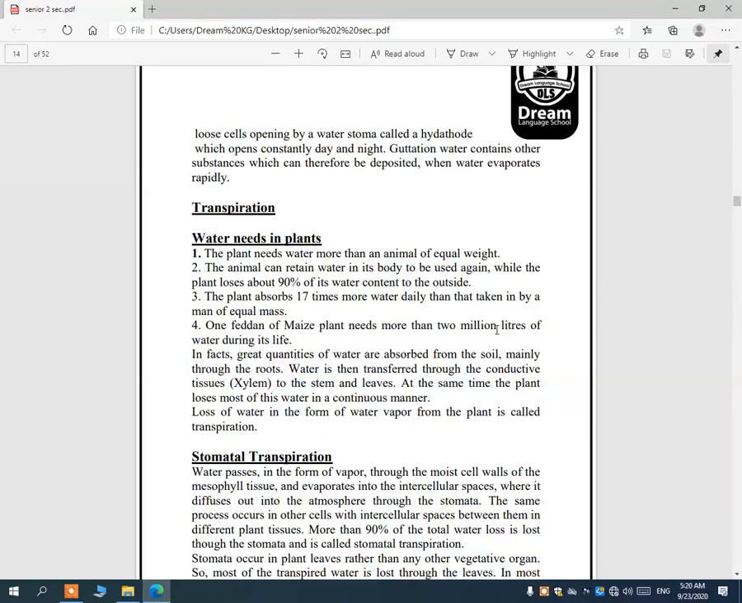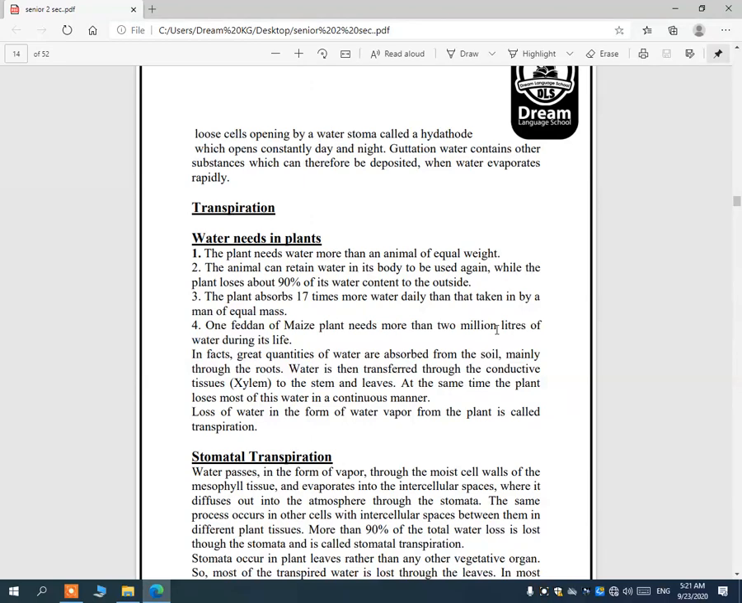In fact, a great quantity of water is absorbed from the soil, mainly through the roots. Water is then transferred through the conductive tissue, xylem, to the stem and leaves. At the same time, the plant loses most of this water in a continuous manner. Loss of water in the form of water vapor from the plant is called transpiration. What's the meaning of transpiration? It means loss of water in the form of water vapor.